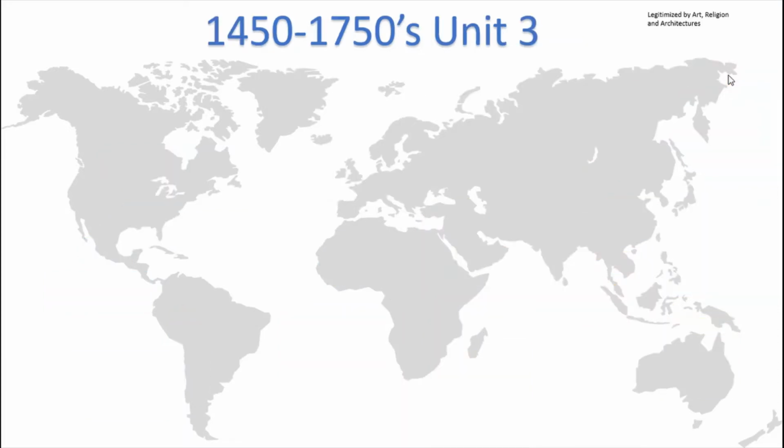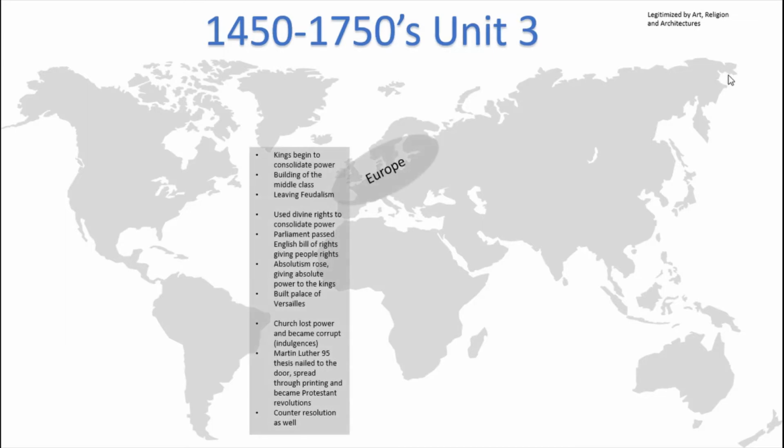So, in Unit 3, the first thing we're going to talk about is Europe. Europe actually expands now as kings start to consolidate power. To consolidate power means to basically grab power and grab control of a region. Also, we see the building of a new middle class. It used to be, with the feudal system, there would be kings at the top, then nobles, then merchants, peasants, and so on. However, now a middle class is emerging, so upper, middle, and lower class. Finally, Europe is now leaving feudalism, as we said earlier, as kings are beginning to centralize power, replacing the decentralized power held by the nobles.